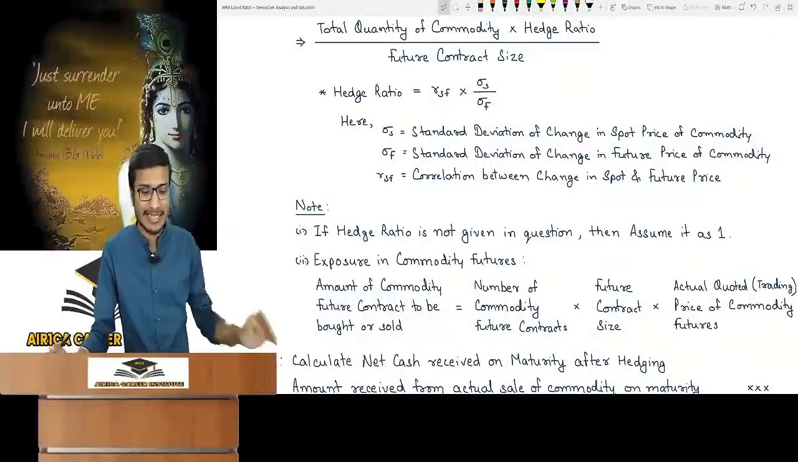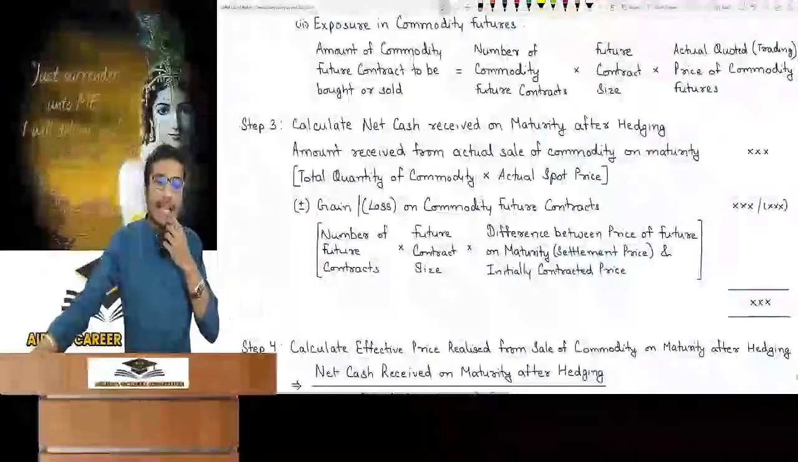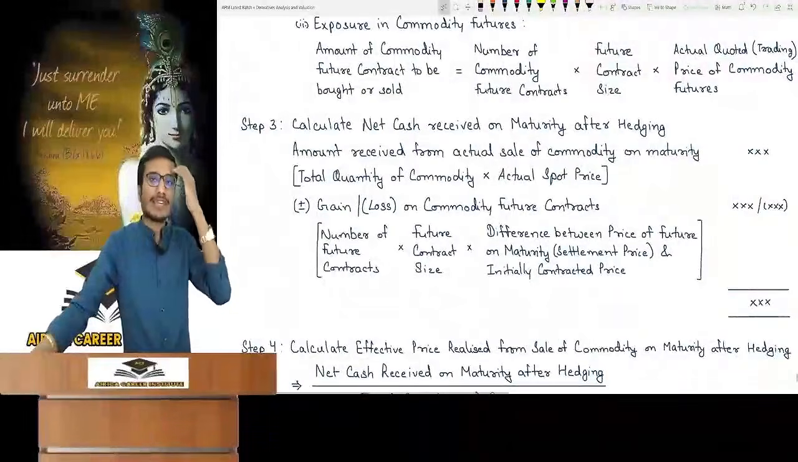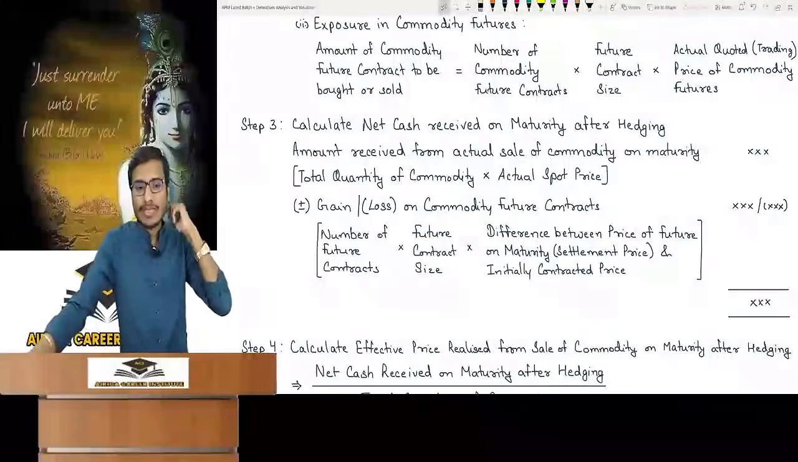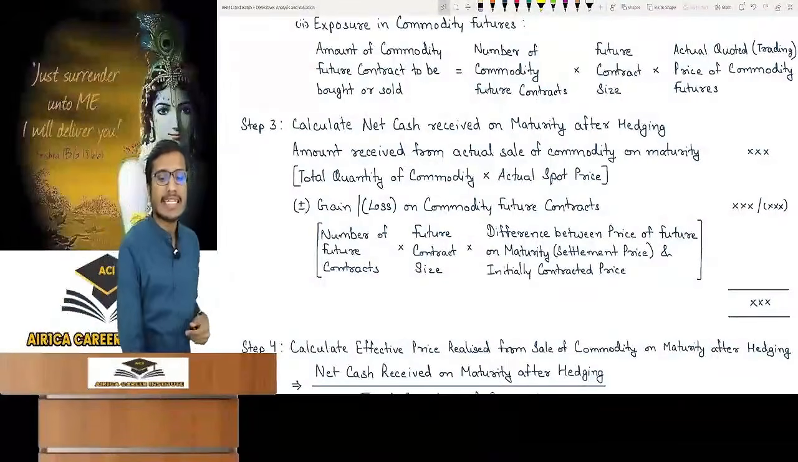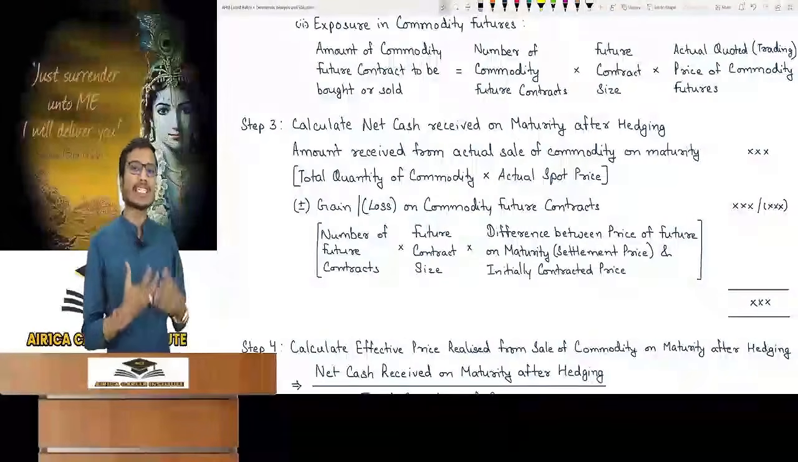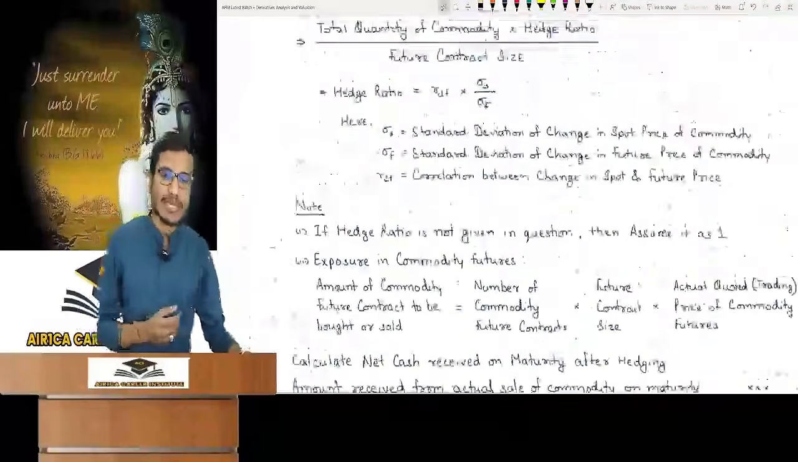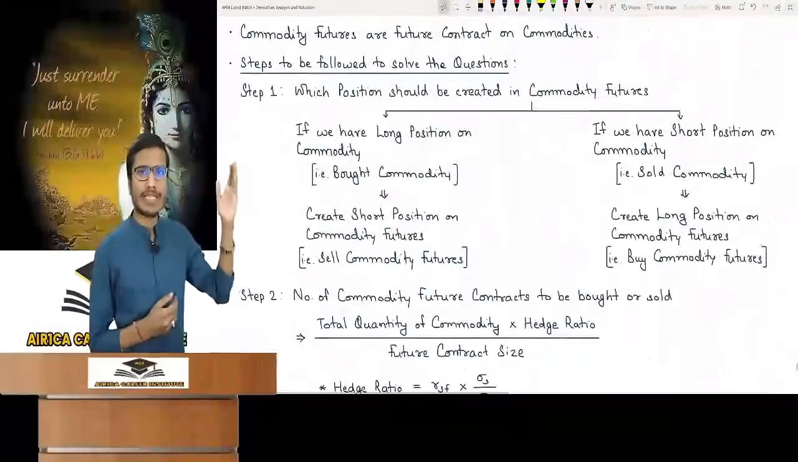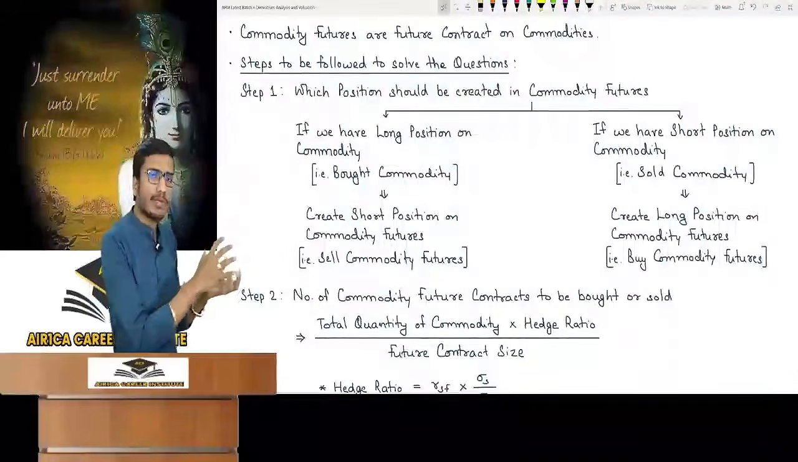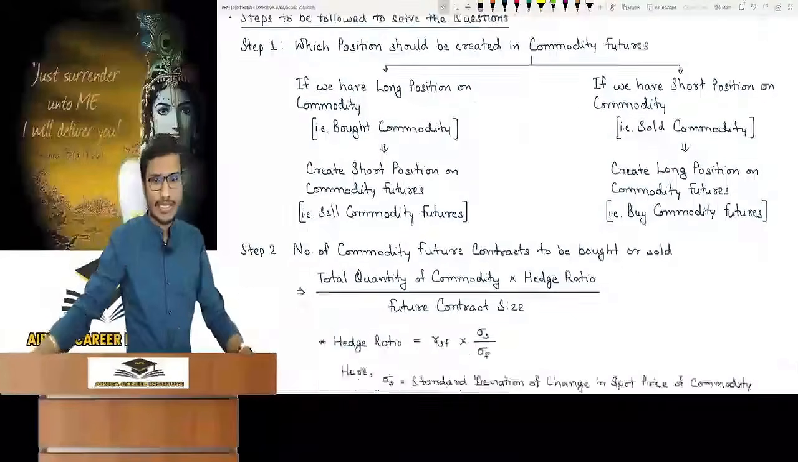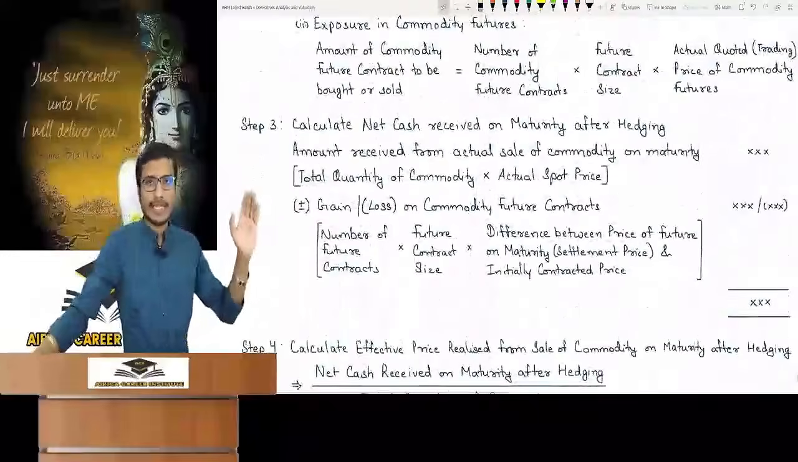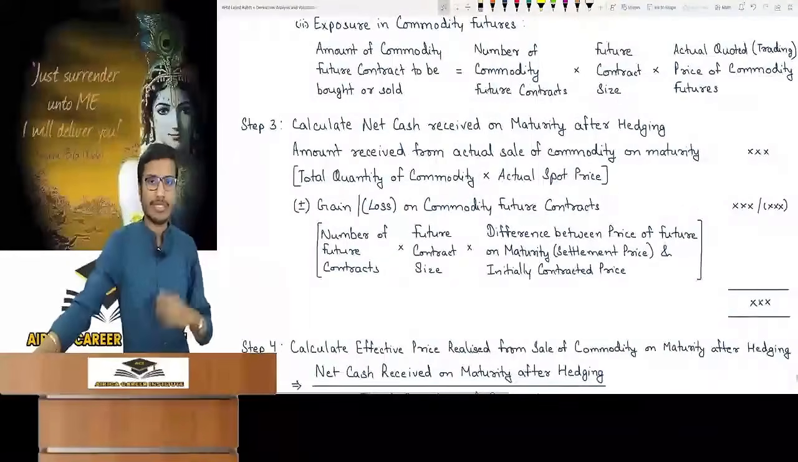Okay. Now third step, calculate net cash received on maturity after hedging. Now there is a change in the third step. There we were looking at overall gain or loss. Here it's not that. Here it is how much net cash will be received after hedging on maturity. When we come to the question of commodity future hedging, you have the same scenario. In the cash market there is a long position, so we bought the commodity. So in the future market we will create a short position. We are looking at the situation according to the exam because the syllabus does not say anything like this.